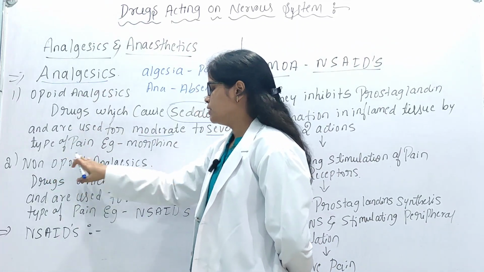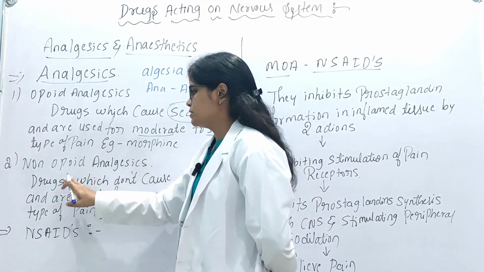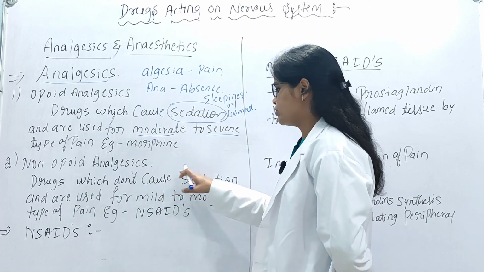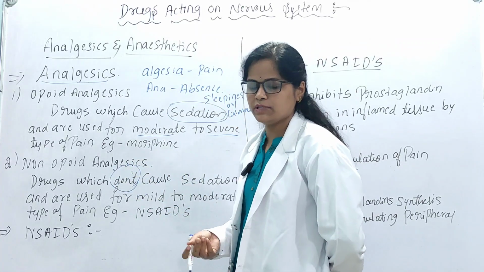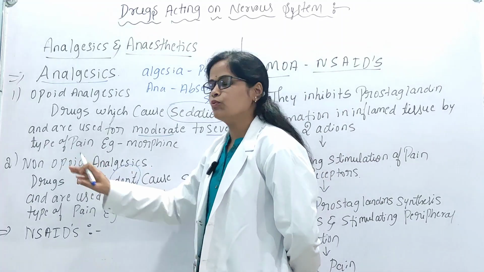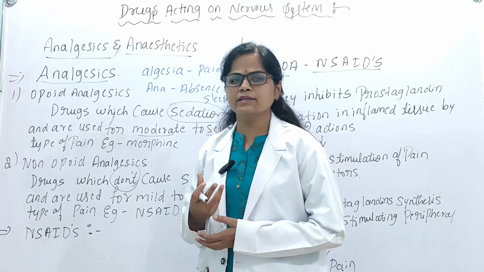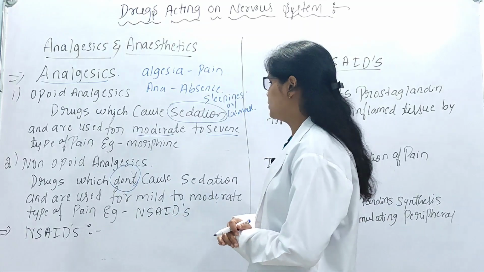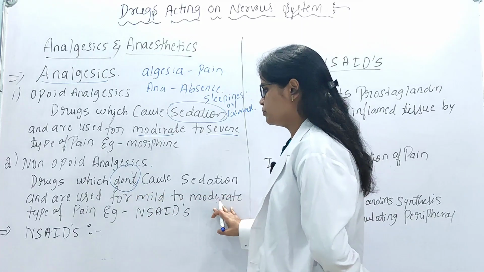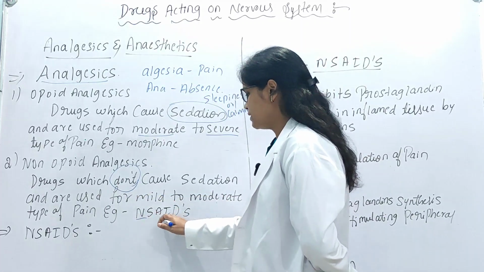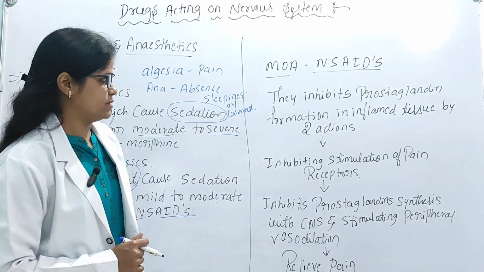And next we'll see the non-opioid analgesics. Non-opioid analgesics means the drugs which don't cause sedation. Means when we administer the non-opioid analgesics, these drugs should not increase the sleepiness or the calmness in the patients, and are used for mild to moderate type of pain. Example, NSAIDs, means non-steroidal anti-inflammatory drugs.